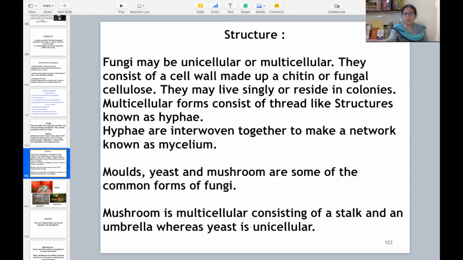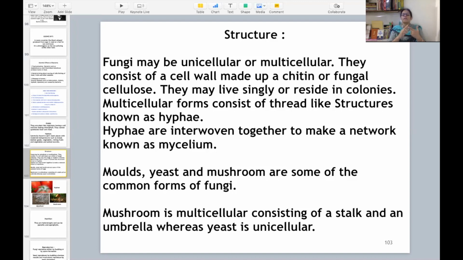So let us talk about the structure of fungi. Fungi may be unicellular, or it may be multicellular. Unicellular means single cell. Multicellular means more than one cell. So they consist of a cell wall. We have discussed that they are plant-like structures, so they have the cell wall. That cell wall is made up of chitin or fungal cellulose. They may live singly or reside in colonies. Fungi may live singly, अकेले भी रह सकते हैं, colonies में भी रह सकते हैं.